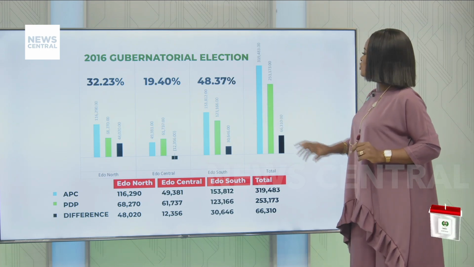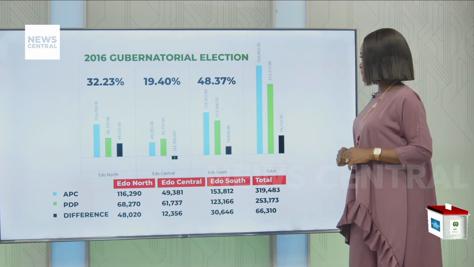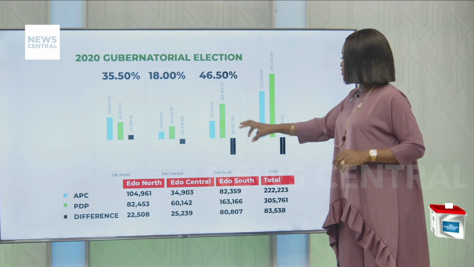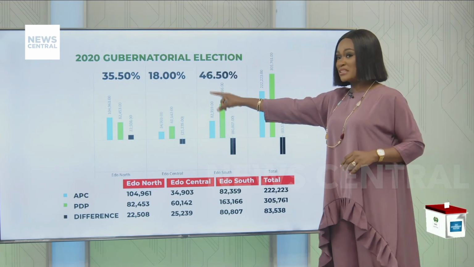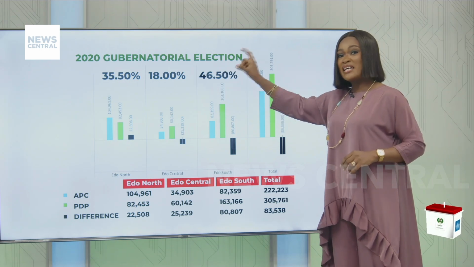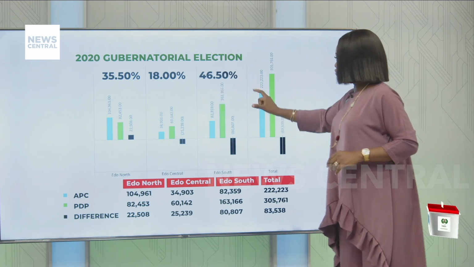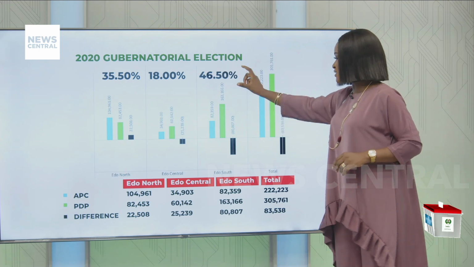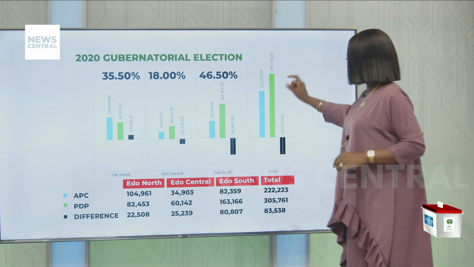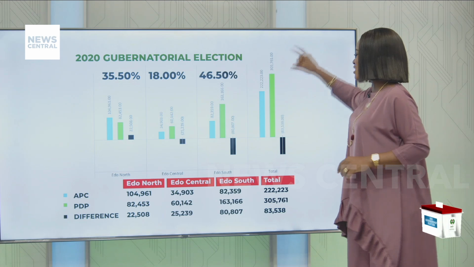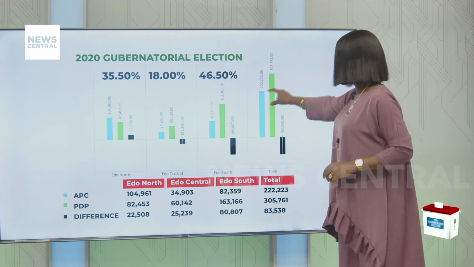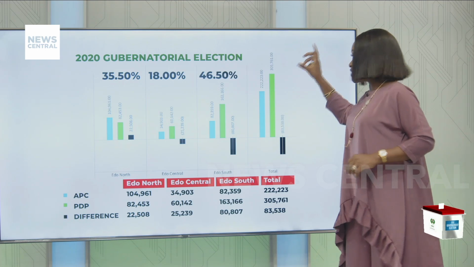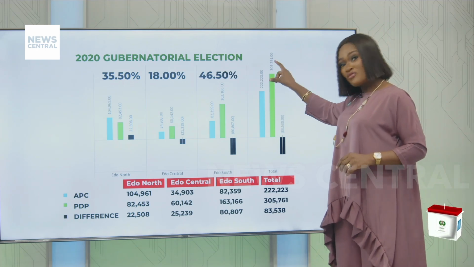Now let's take a look at the 2020 gubernatorial election. For the 2020, Edo North again gave its vote to APC. This is the second one, and we still have Edo North giving its vote to APC. And for Edo Central, this time around, it gave its vote to PDP. The same PDP, the second time. But for Edo South, this time around, it's giving it to another party, and that party is the PDP. That's in the 2020 gubernatorial election. That's some sophistication you're beginning to see also from Edo South.